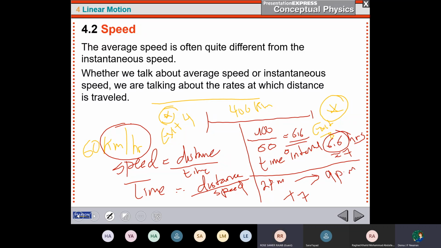Yeah, like that. So that's why on Google Maps, sometimes if you look down, it tells me that I will reach my destination at 9 p.m. How can it know? Because it knows the distance, and it knows my speed, so it calculates when I will reach my destination. Is it clear? Yes, exactly.